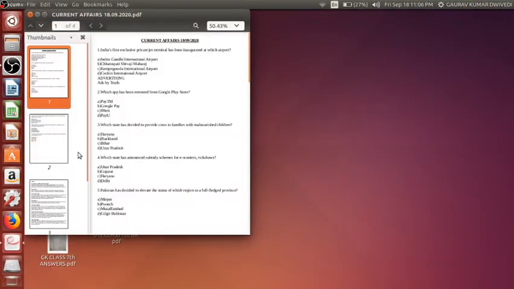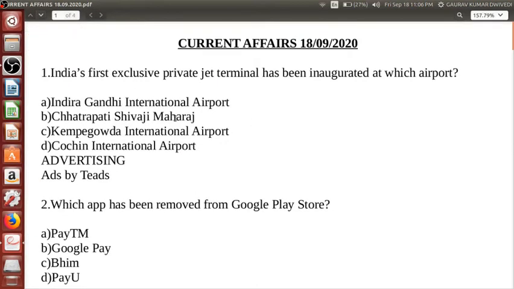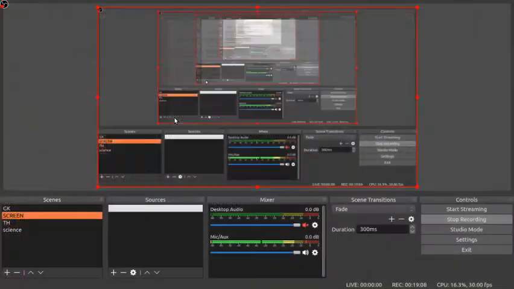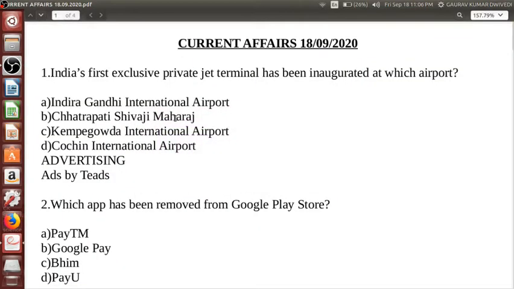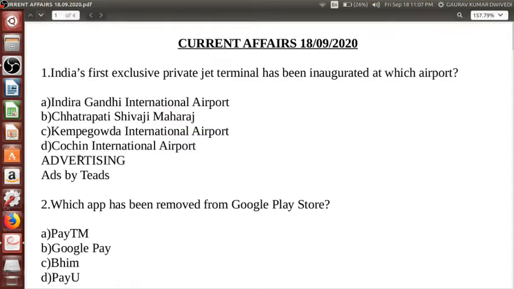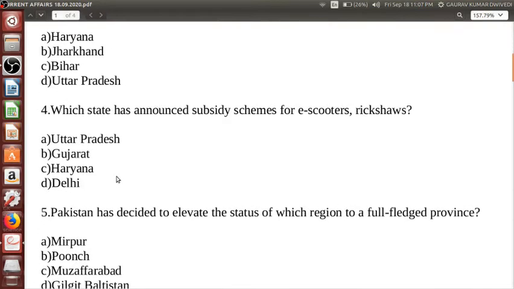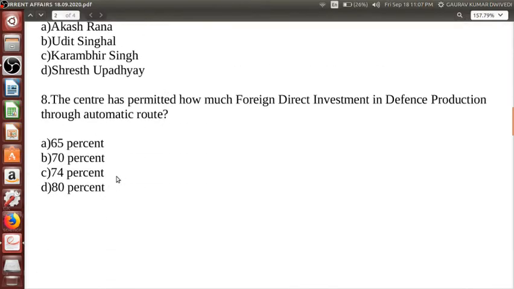This is the current affair of yesterday. The same things which I told you. In this case, this part has to be removed. Leave it. It has come by mistake, so you don't have to take this part into consideration. Basically, here only we have.